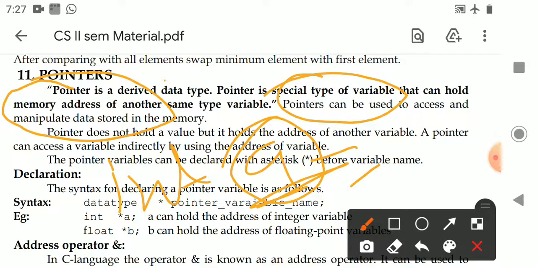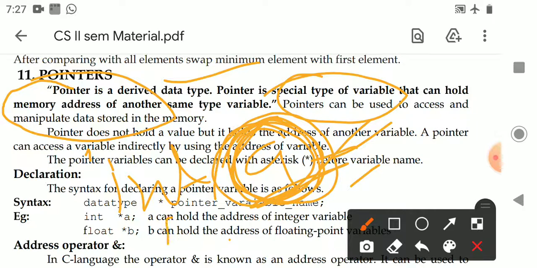Now, a pointer is a variable that can store only the address of another variable of the same type. Same type means that an integer pointer variable can store the address of only another integer variable.